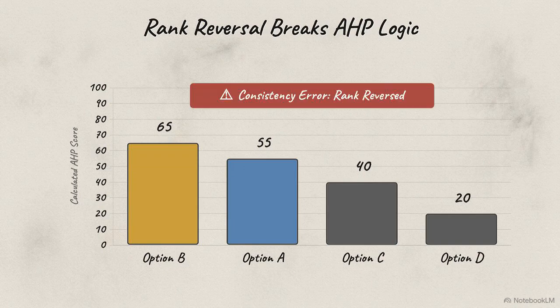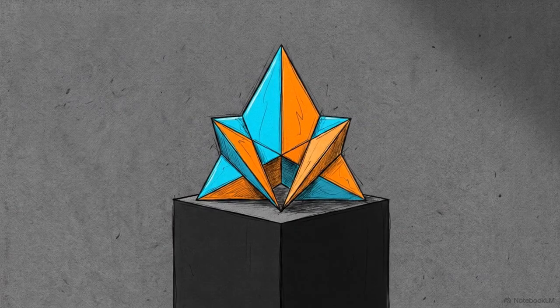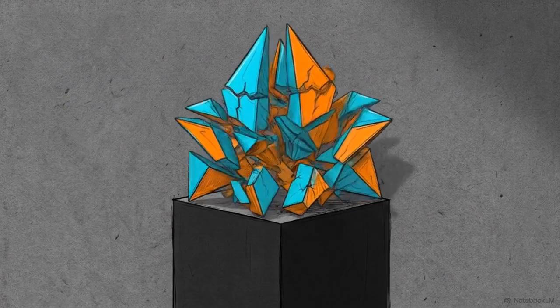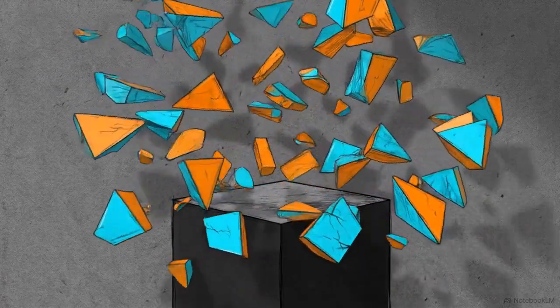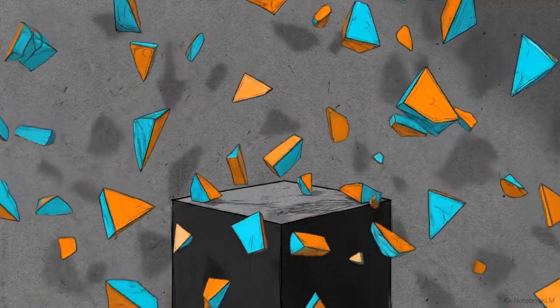When these contradictions occur, the traditional model flags a consistency error. It assumes the human was wrong, rather than recognizing that the algorithm itself is too brittle to handle the data. Forcing people to pick rigid numbers doesn't generate perfect data. It produces fragile mathematics that shatter the moment complexity increases.